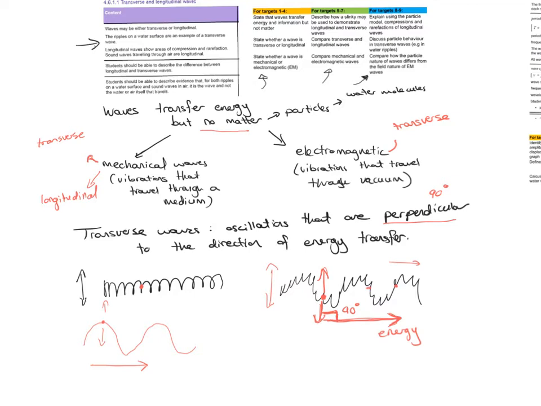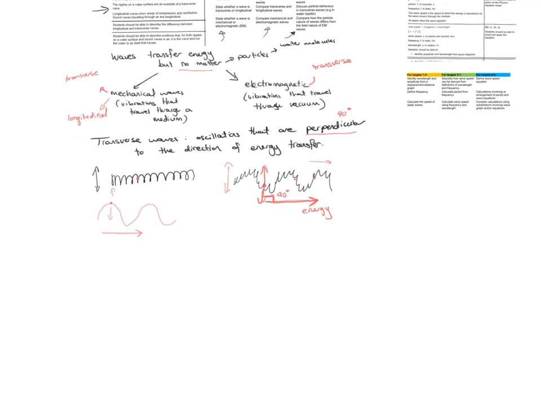And also water waves, the slinky wave as well that we just mentioned is a transverse wave. So as long as the particles are oscillating at 90 degrees to the direction of energy transfer, they're considered transverse. Now we're going to go into what are the longitudinal waves.